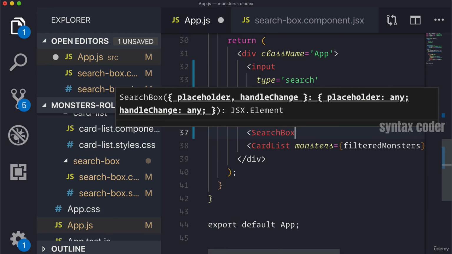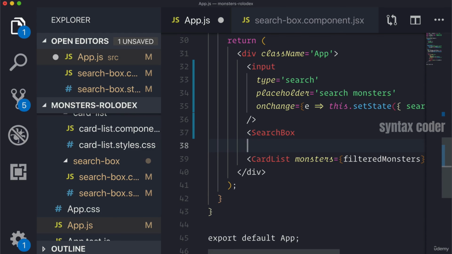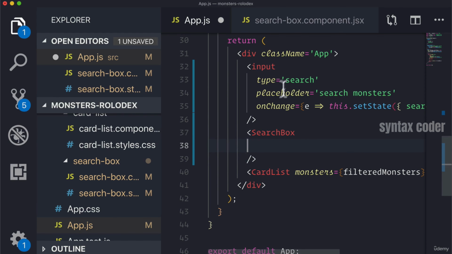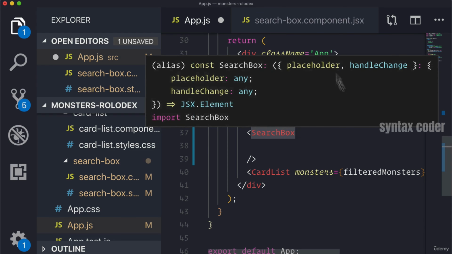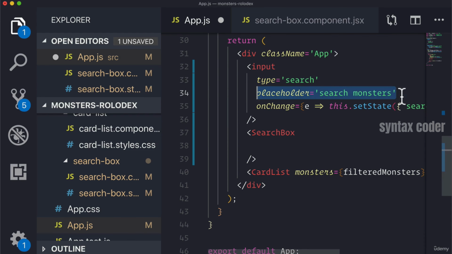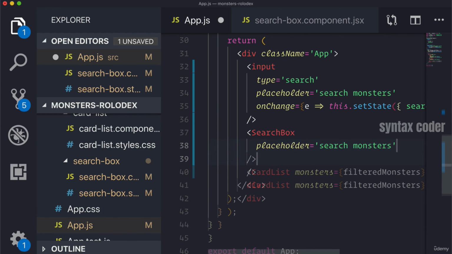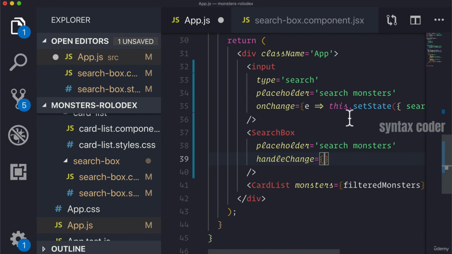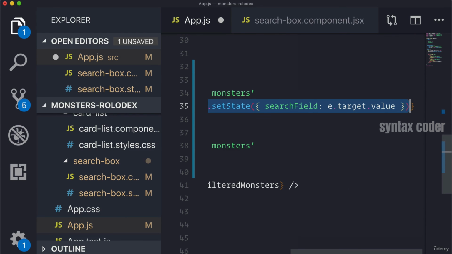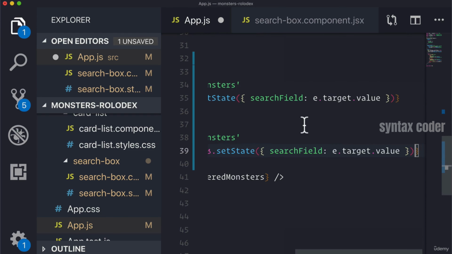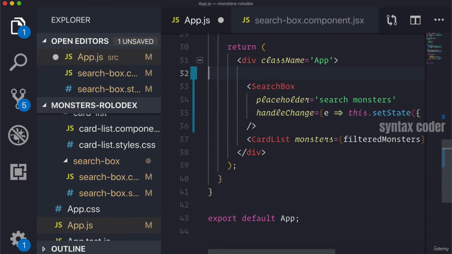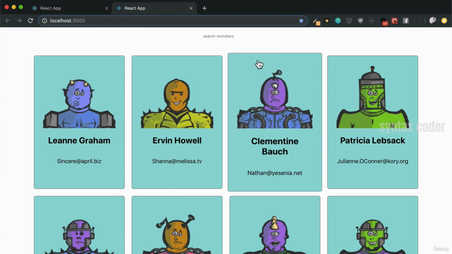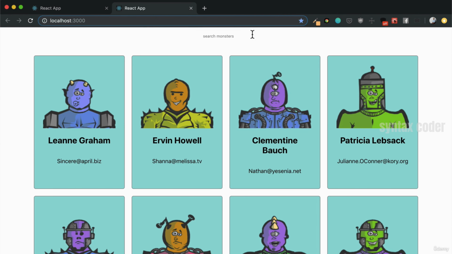Now, in order to replace our input, we are just going to copy over some of those properties. Now, we know that type is already on our search box component, so we don't need this. We do need the placeholder because we want it to be a prop that we pass in. And then instead of handle on change, we're going to say handle change, and then we'll pass in this function. And now let's get rid of our input. And if we go back to our application, we'll see there's our search box.